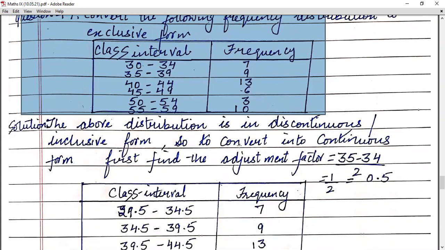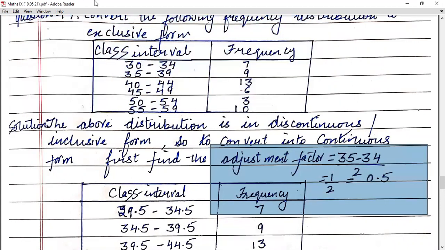So now, children, you have to convert this discontinuous form into continuous form. I told you that you have to find the adjustment factor first. So let me tell you how you will find the adjustment factor. You will take the lower limit of a class minus the upper limit of the previous class.